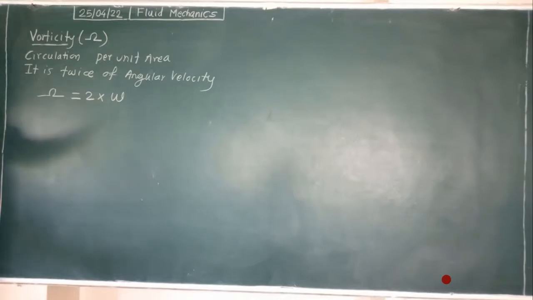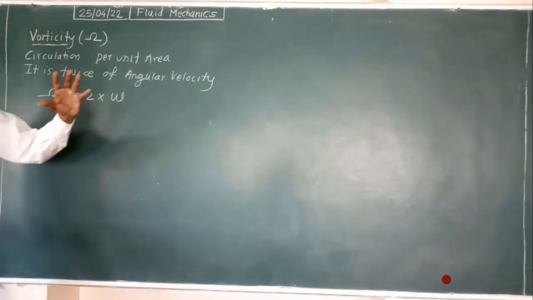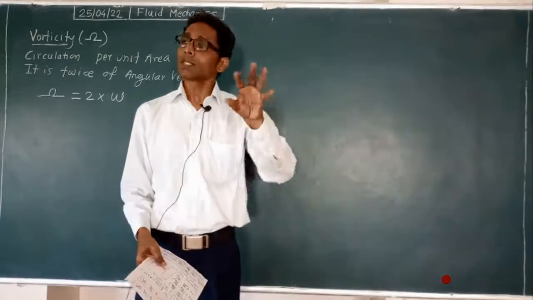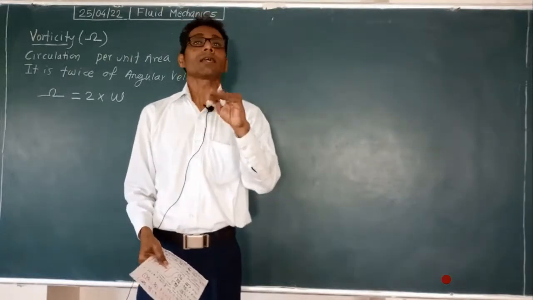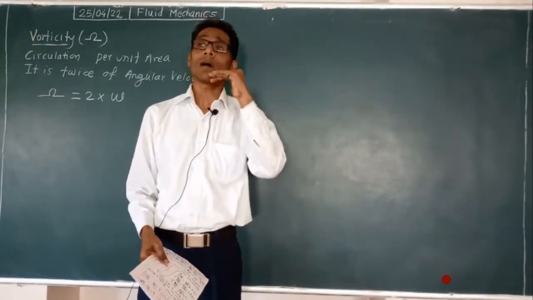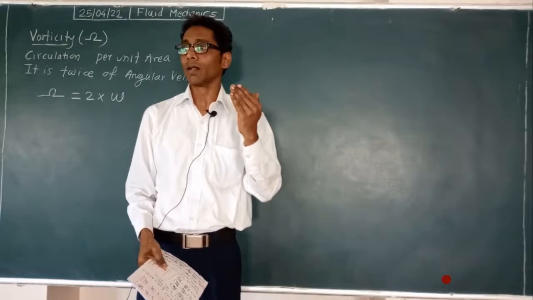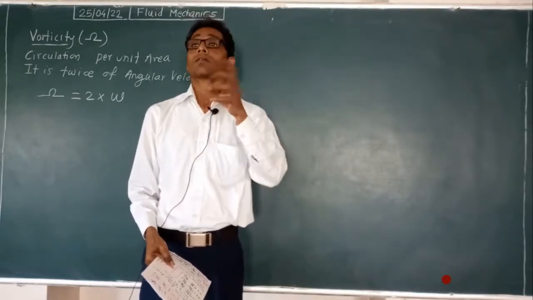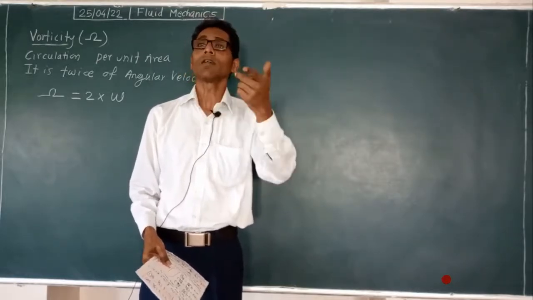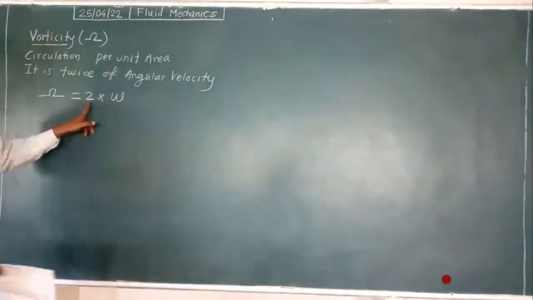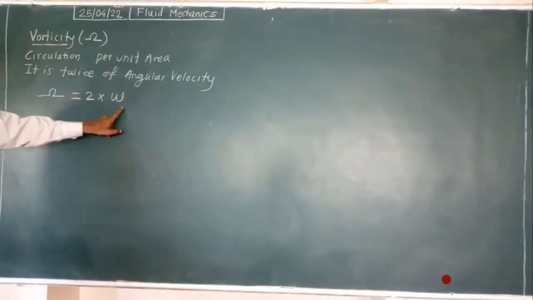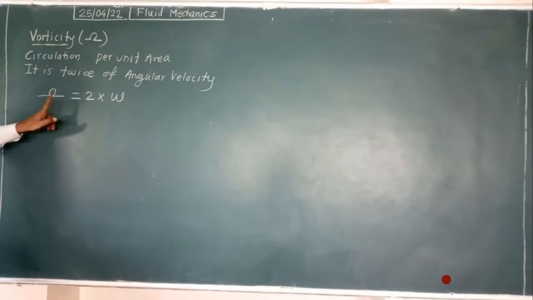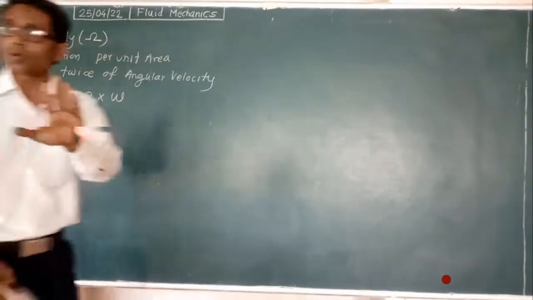Angular velocity we have taken, in that we took the fluid element which is moving about the center, which is at the half distance of dx and dy. We have to take full element rotation, so that's why half, we have to double it, so 2 into angular velocity. This is called as vorticity. And if this vorticity is 0, then there is no rotation.